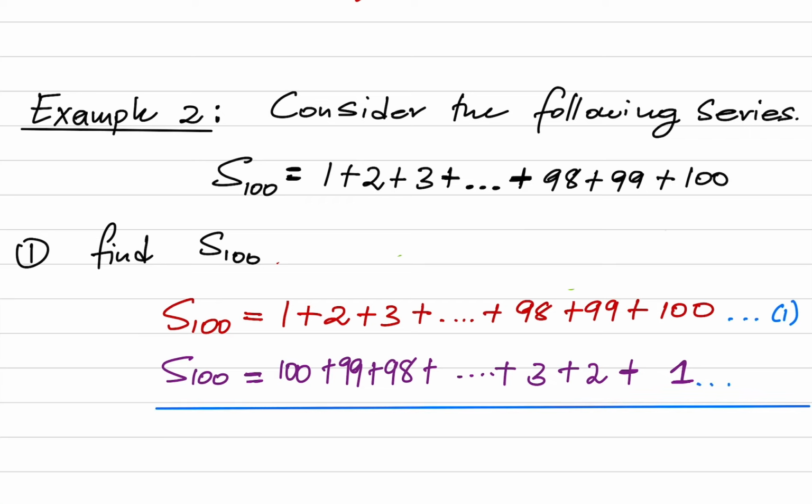Now this is your equation 2 there. So now we're going to add equation 1 and equation 2. So this is equation 1 plus equation 2 there. Okay? So sum of 100 plus sum of 100.